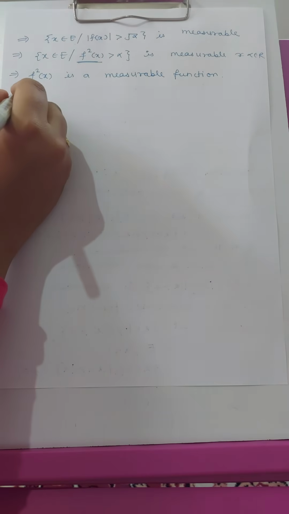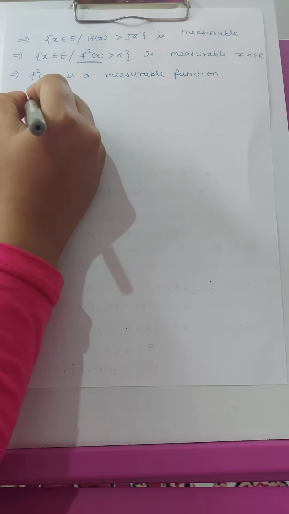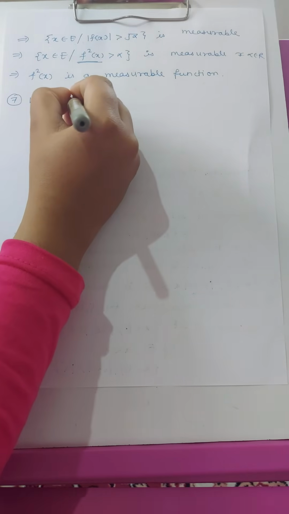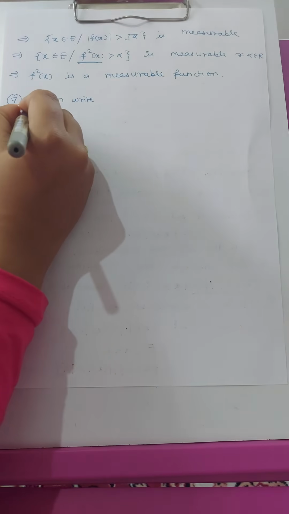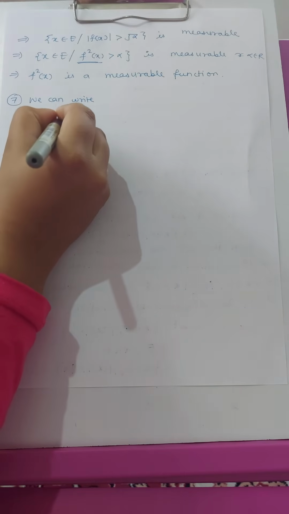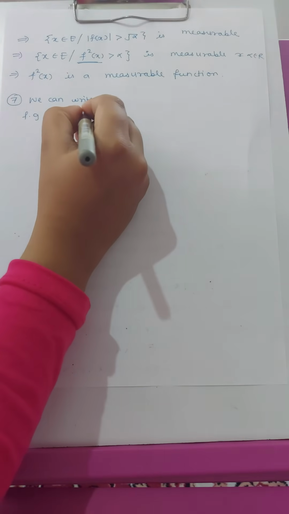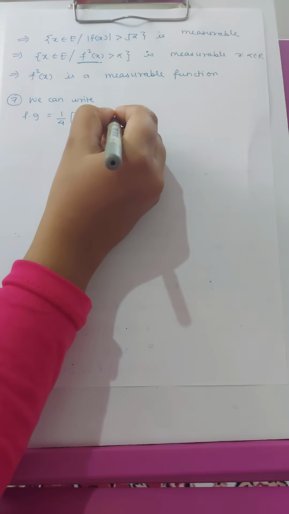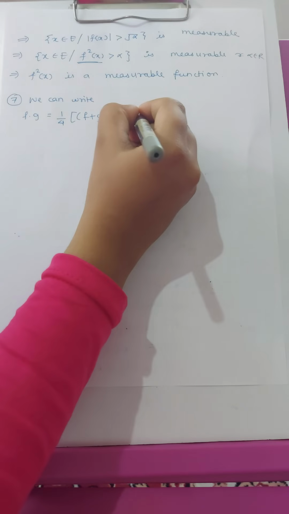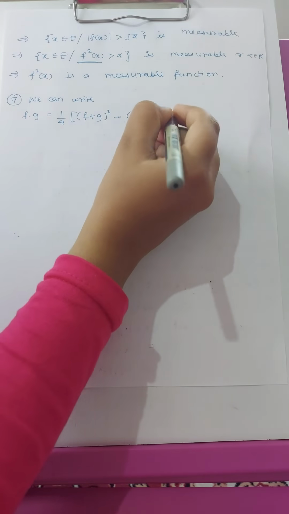Now last, the seventh, here we have to prove that the product of two measurable functions is measurable, that is f dot g is measurable. So we can write f dot g as equal to 1 by 4 in brackets, f plus g whole square minus f minus g whole square.